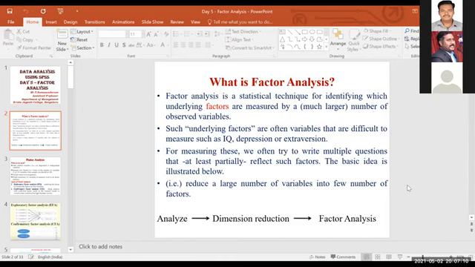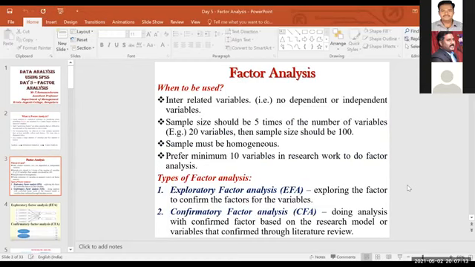Now in the next slide, there is an answer for the question you asked, whether each factor should have an equal number of variables. For example, I told you 50 variables. Those 50 variables can be converted into 5 or 10 factors. It depends upon our research work. Plus we can set the factor count also. When we are doing factor analysis in SPSS, there is a column to choose how many factors you want to explore for the 50 variables. If you fix 5, then it will show component 1, component 2, component 3, component 4, component 5. That is factor 1 to factor 5, and under each factor you can see which variables come.